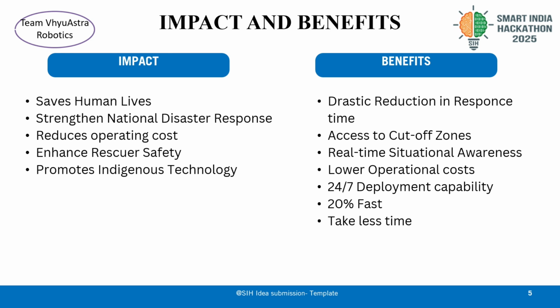Earlier only people were there in the team, but by using this drone, it will strengthen the team, and it also reduces the operation cost. If we compare it with the chopper, it reduces the operation cost by far, right?